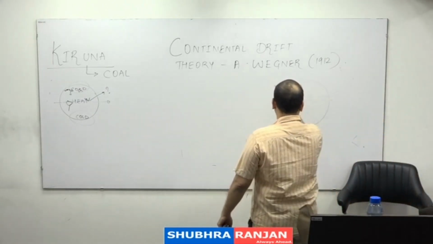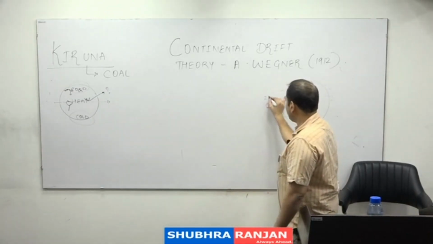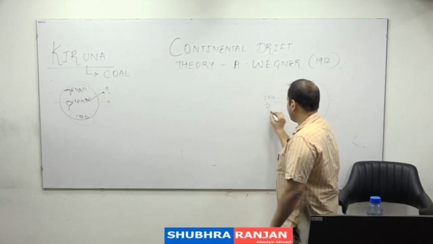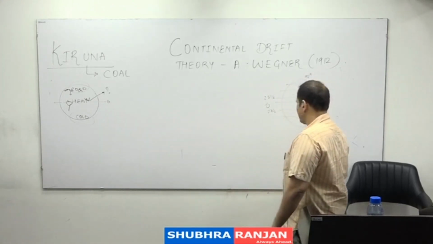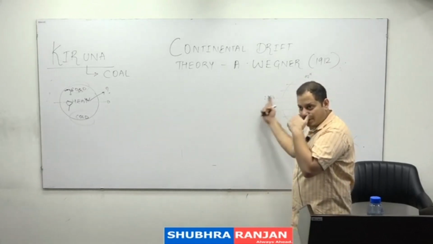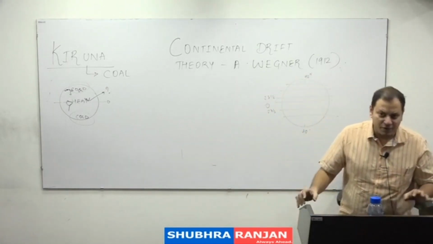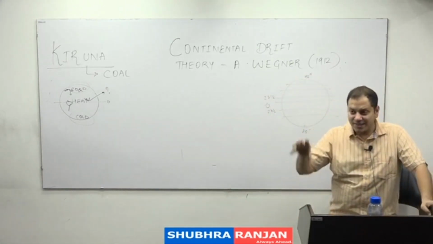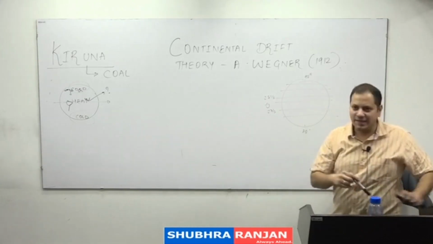Latitudes, imaginary lines which we say. Equator, 23.5 degree north, 23.5 degree south, 90 degree north, 90 degree south. So here there is a heat. This is what we will call a lower latitude. This is the higher latitude. So Wegener found the evidences of glaciation in the lower latitudes and he surprisingly found coal in the higher latitudes.